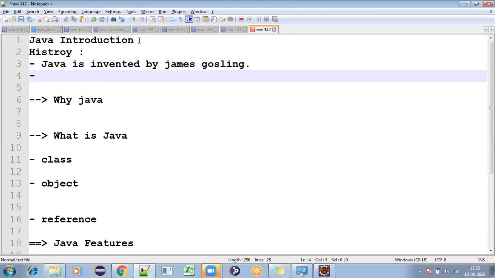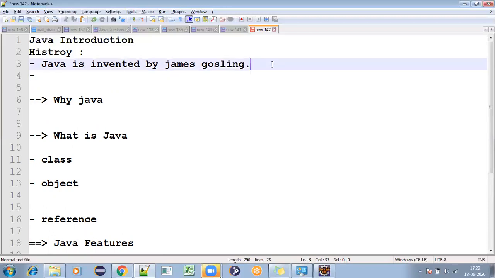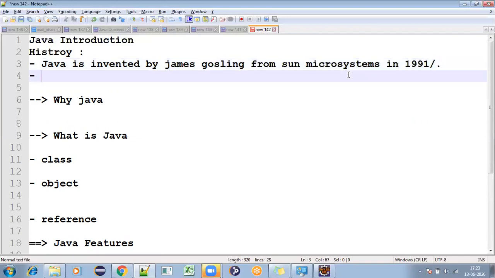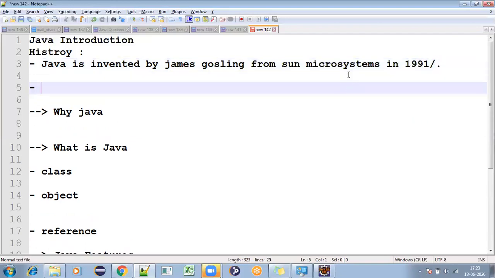Java was invented by James Gosling from Sun Microsystems in 1991. But the first available version of Java came in 1995. That is Java 1.0 we can say.